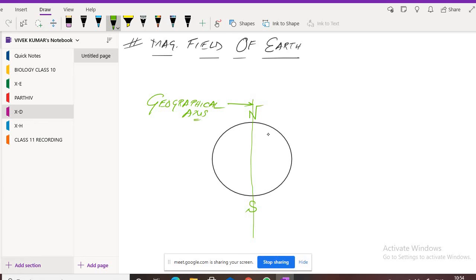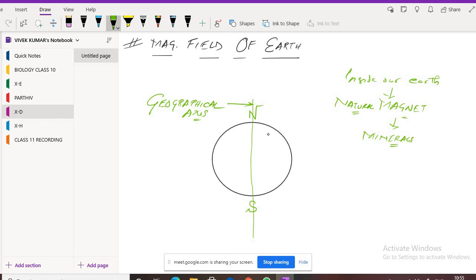Very nice. Now, you know that inside our Earth there is a magnet. How is this magnet formed inside the Earth? This type of magnet is called a natural magnet. Inside our Earth we have a natural magnet made up of minerals. That magnet will have a North Pole and South Pole.